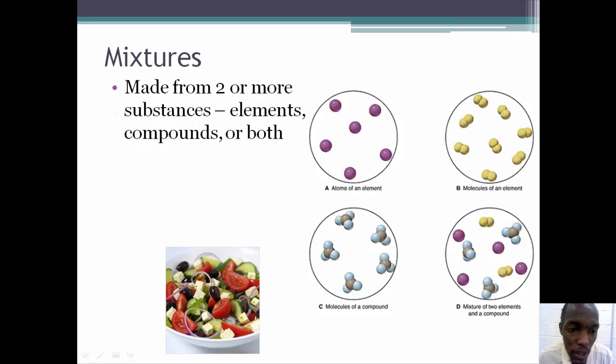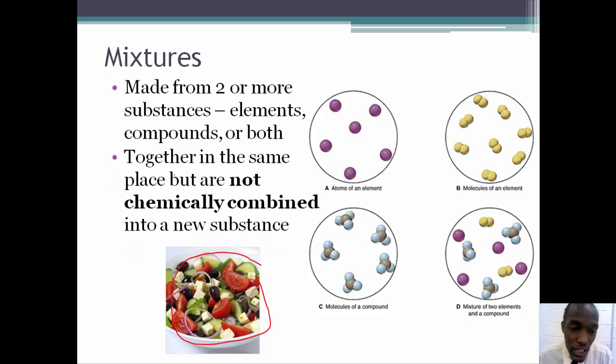Mixtures are made of two or more substances, elements, compounds, or both, such as this salad. A mixture is two or more substances together in the same place but not chemically combined into a new substance. When you mix all these ingredients for a salad, it does not make a new vegetable. It makes a salad, a combination of different vegetables, and you can pick out the tomatoes, the cucumbers, the peas, and the cheese. So if you can separate it without chemicals, it is a mixture.